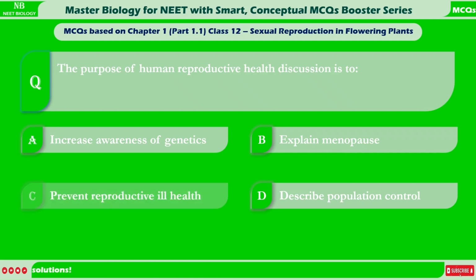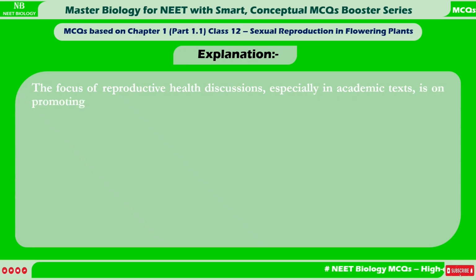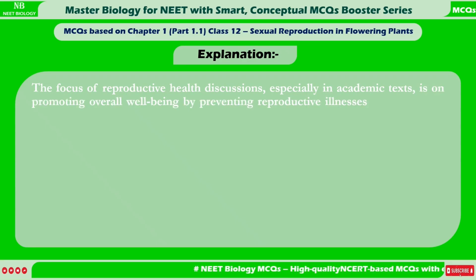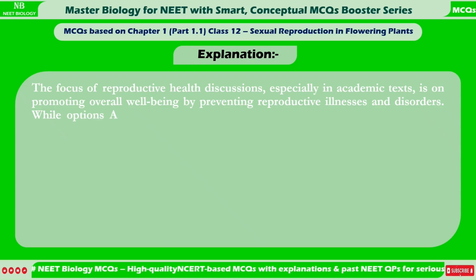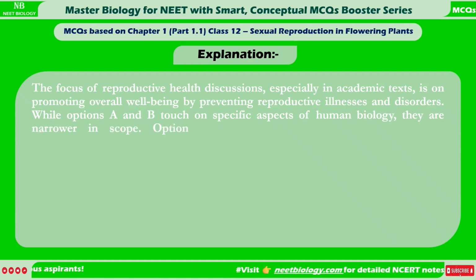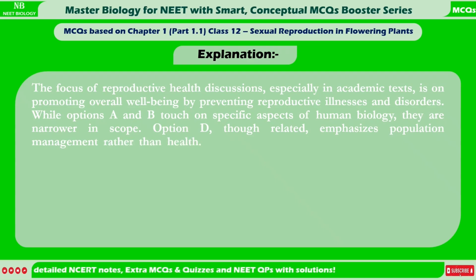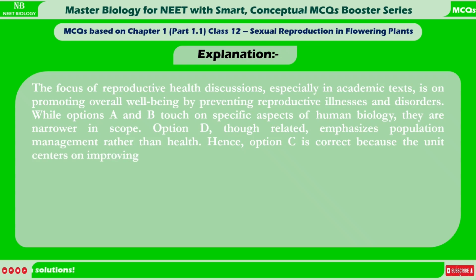Correct answer is C. Prevent reproductive ill health. Explanation: the focus of reproductive health discussions, especially in academic texts, is on promoting overall well-being by preventing reproductive illnesses and disorders. While options A and B touch on specific aspects of human biology, they are narrower in scope. Option D, though related, emphasizes population management rather than health. Hence, option C is correct because the unit centers on improving reproductive health and preventing its associated problems.